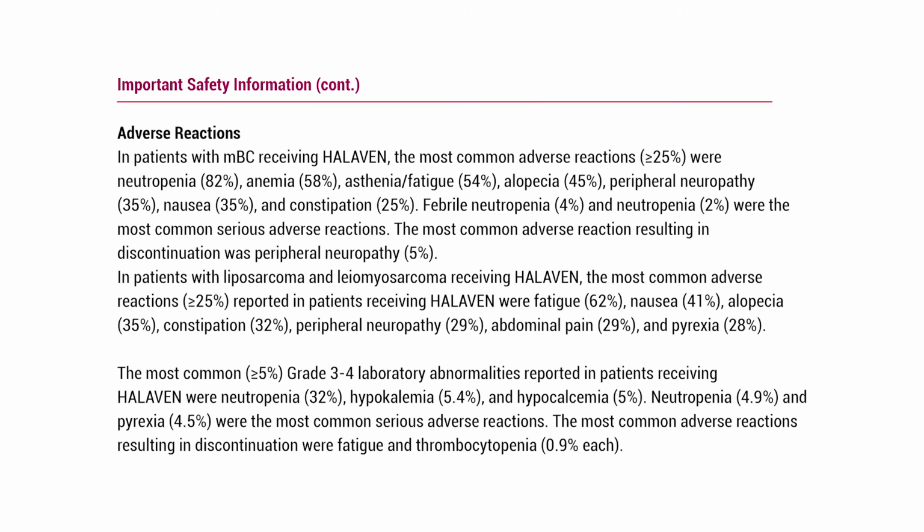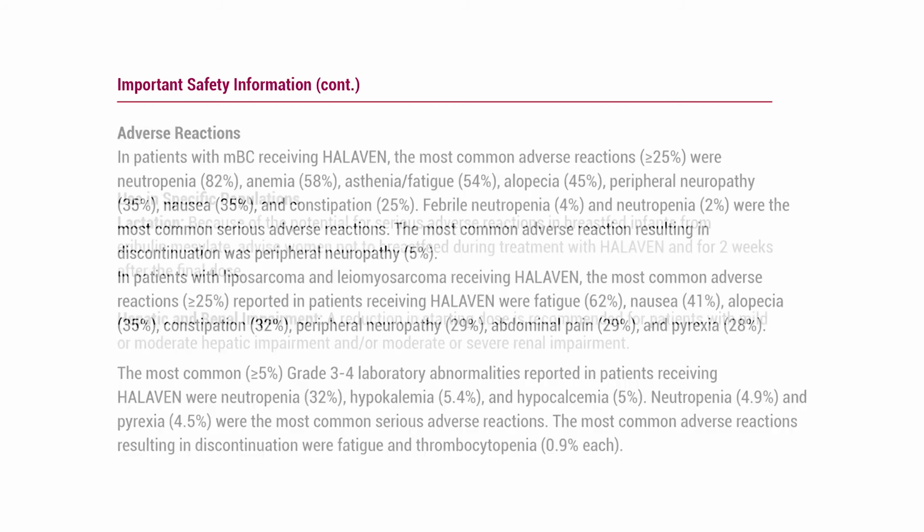The most common adverse reactions in patients with metastatic breast cancer are neutropenia, anemia, asthenia, fatigue, alopecia, peripheral neuropathy, nausea, and constipation. Febrile neutropenia and neutropenia were the most common serious adverse reactions. The most common adverse reactions in patients with liposarcoma and leiomyosarcoma are fatigue, nausea, alopecia, constipation, peripheral neuropathy, abdominal pain, and pyrexia. Neutropenia and pyrexia were the most common serious adverse reactions.